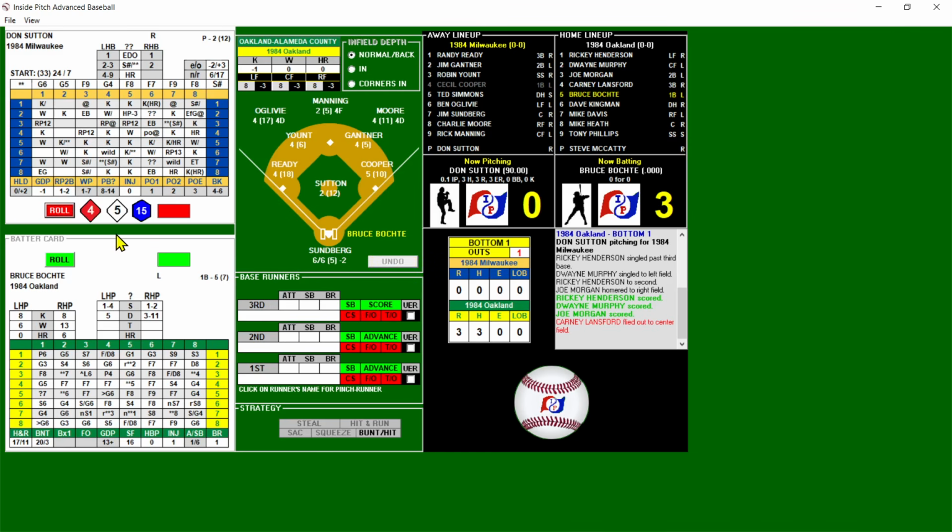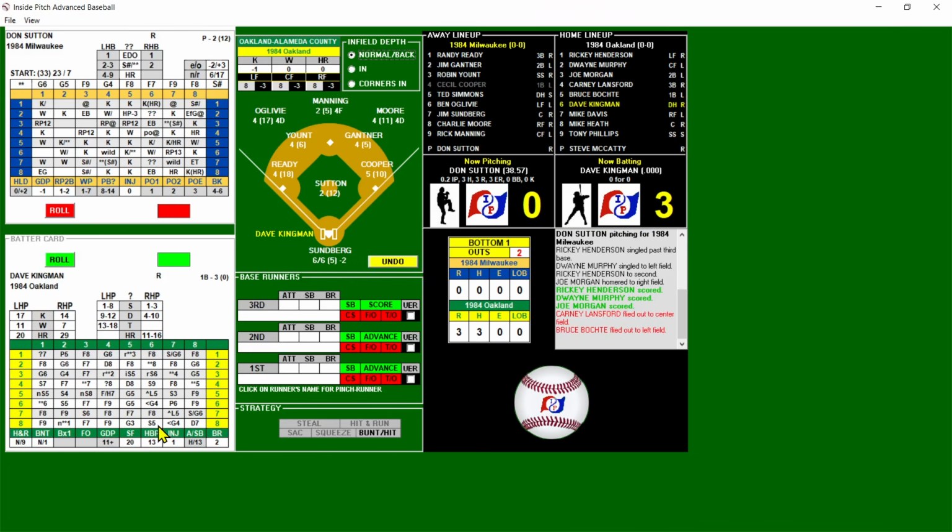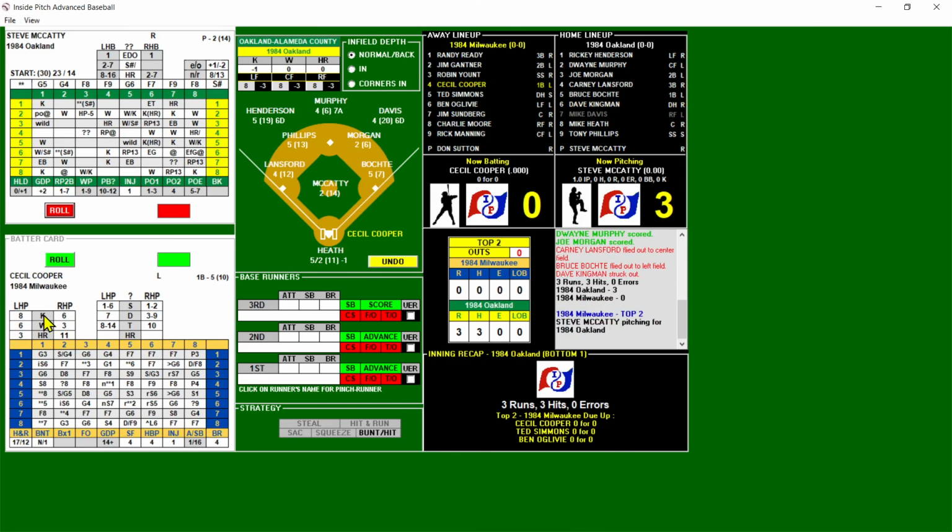Here's Sutton facing Bruce Bochte. And a lefty, that's a K chance, but no good. So we got to roll on Bochte. And there's a fly to left, 2 out. Bring up Dave King Kong Kingman. And there's a K chance that will work. 14-1. 13 is going to be just enough to strike out Dave Kingman.